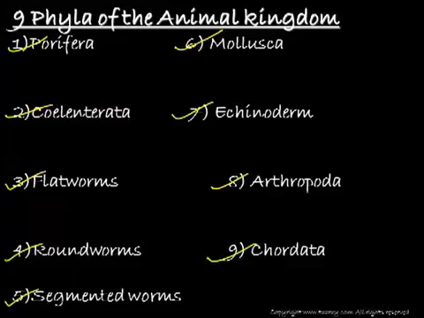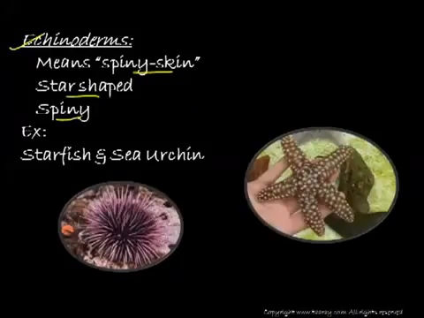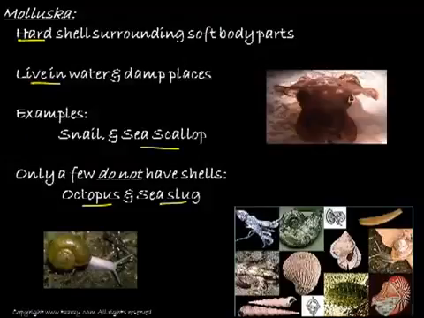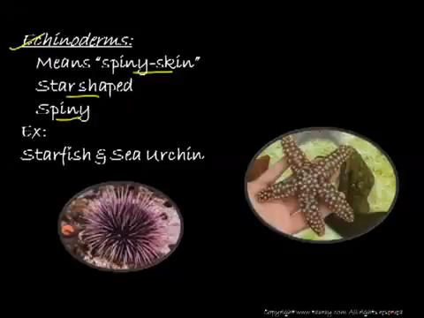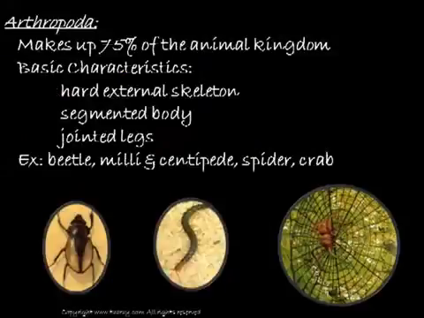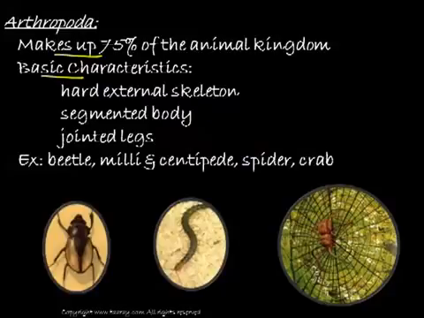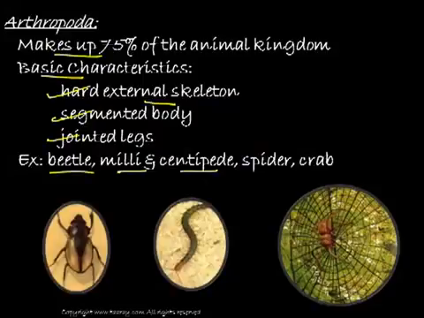So in this we have seen mollusk, which have hard shell. Echinoderms, which have spiny skin and are star shaped. Example for this is the starfish. Next is the arthropod, which makes up 75% of the animal kingdom, and the basic characteristics of arthropods are that they have a hard external skeleton, segmented bodies, and jointed legs. Example for this is the beetle, millipede, centipede, spider, or the crab.